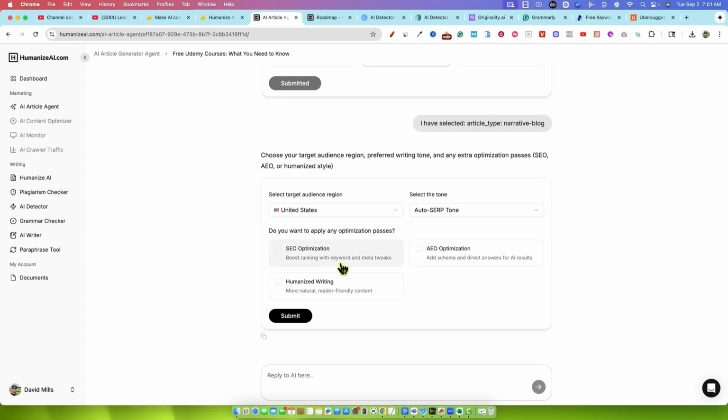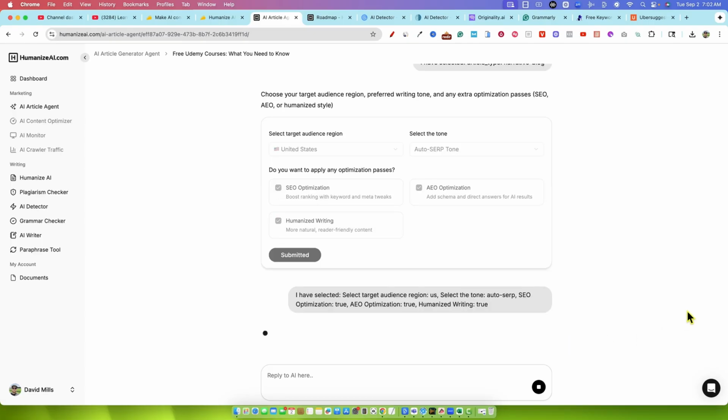Do you want to apply any optimization passes? SEO optimization, boost ranking for the keyword. AEO optimization, add schema and direct answers for AI results. And humanized writing, more natural, reader friendly. So can we tick box all of these? Yes, we can. Why not just tick box all of them, right? Submit. Maybe the humanized writing.